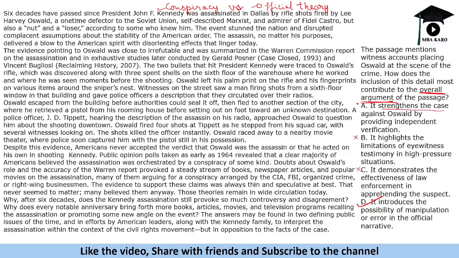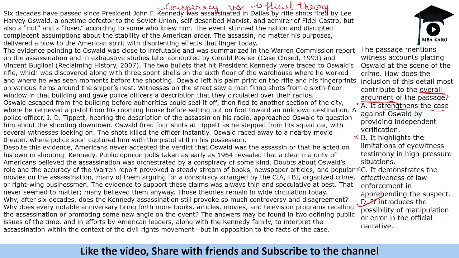If the case was strong, then people would not believe in the conspiracy theory. So people believe in the conspiracy theory because they believe that there is manipulation in the official narrative. The passage later says that Americans never accepted this verdict, and there are many people who believe in this conspiracy theory despite this evidence.